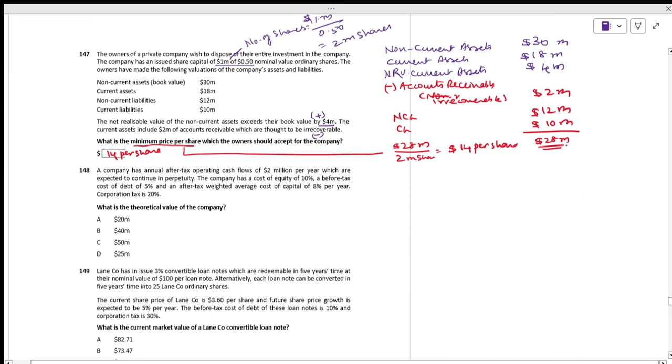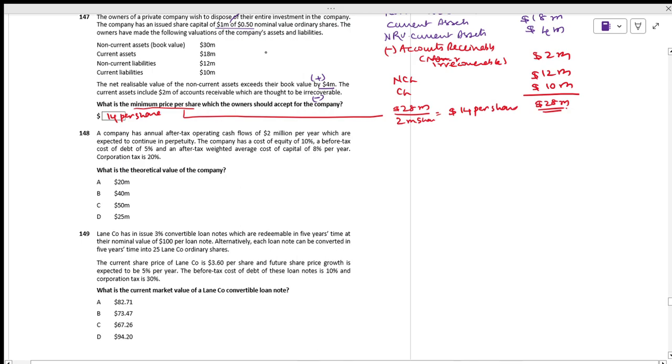Okay, likewise. Next, a company has an annual after-tax operating cash flow of how much? 2 million, which is expected to continue in perpetuity. What is the formula for perpetuity? The perpetuity formula is C divided by R. If there is growth, then we have to add it.